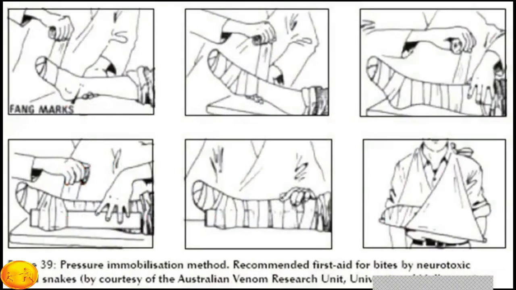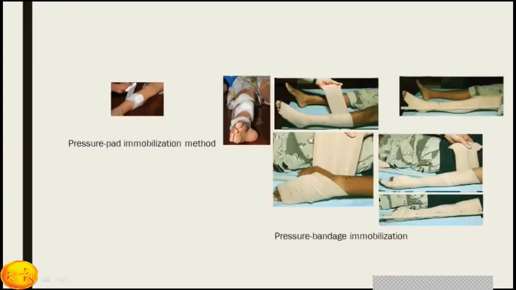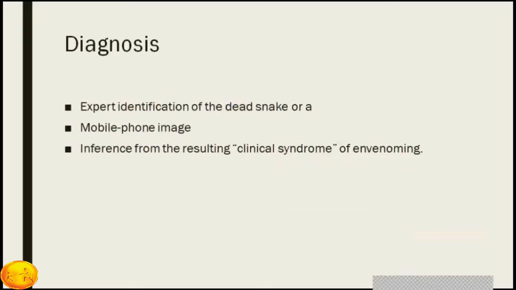This is the way you should immobilize the limb: put the dressing on, and then support. Immobilize with a wooden stick. If it is a lower limb, you can do it like this, or for an upper limb, keep it like this. So immobilize the limb properly. This is pressure pad immobilization or pressure bandage immobilization. This is the way you should do first aid to immobilize the limb, and then ship this patient to the hospital.